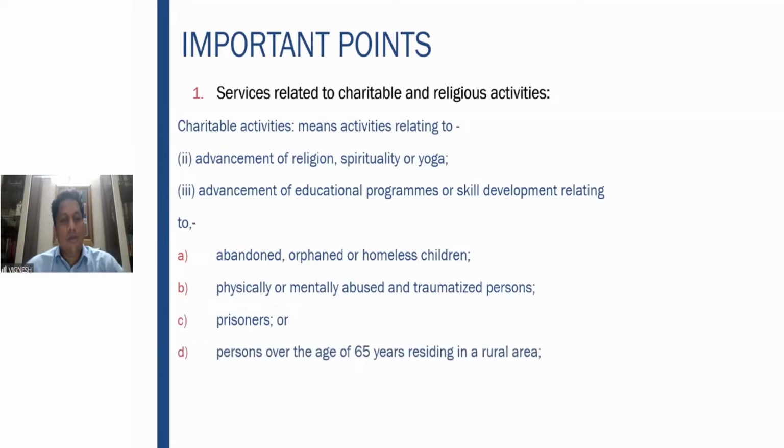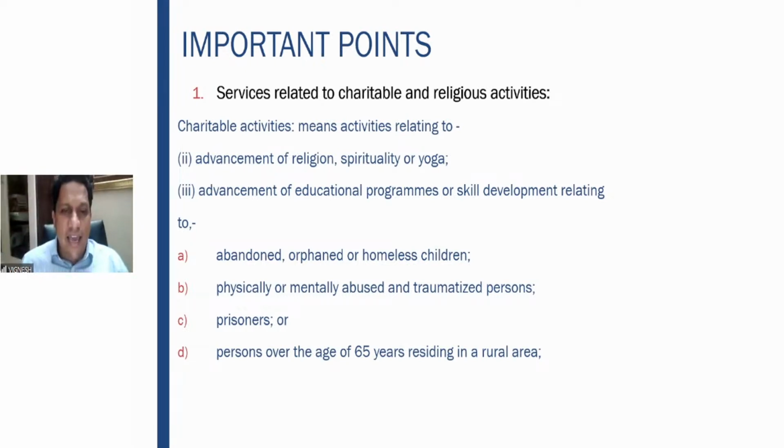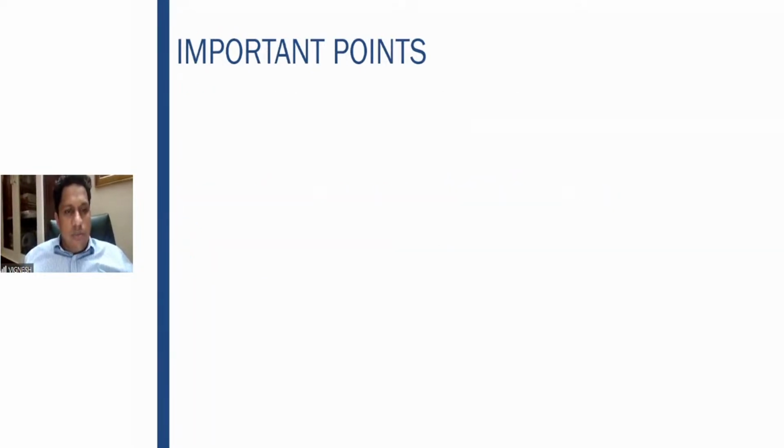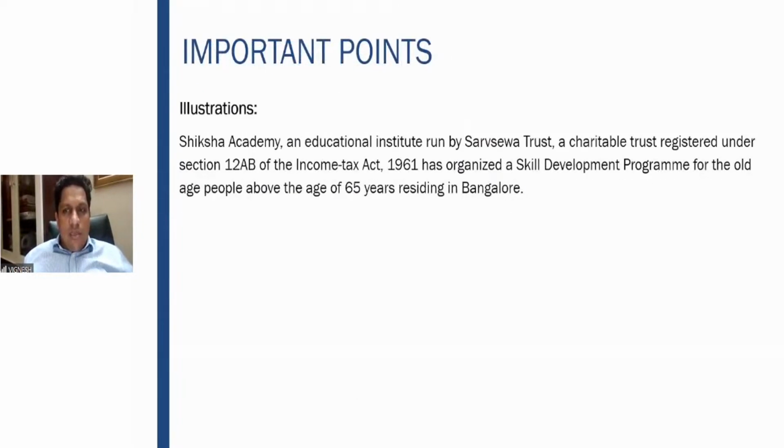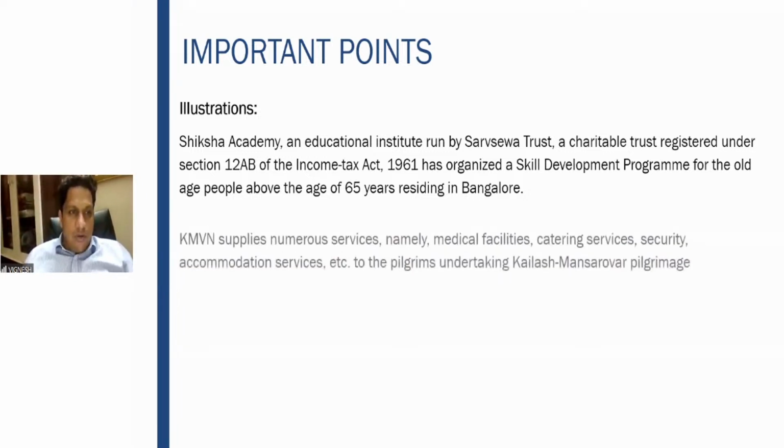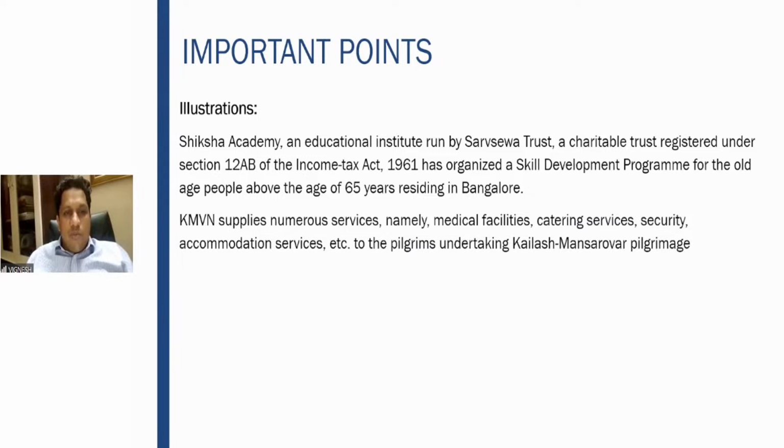this is the definition. Skill development for persons above 65 years, if you are doing it, is exempt from tax, provided but these 5 words: residing in a rural area. Residing in a rural area is an important point here which you have to consider. So therefore, in our problem, they were located in Bangalore. The moment it is in an urban area, there is no question of the GST exemption. So let us go back to the problem here. In this particular situation, there is no exemption because the skill development program was conducted for above 65 years residing in Bangalore. Then KMVN supplies numerous services.